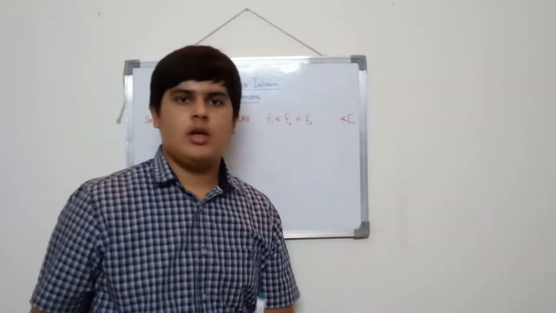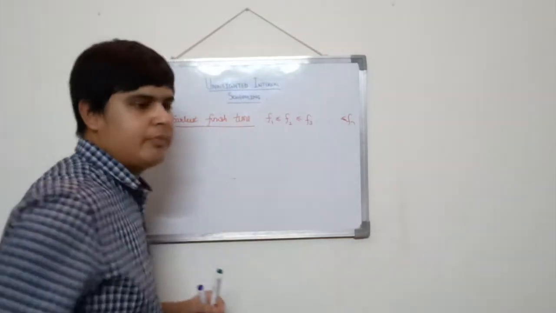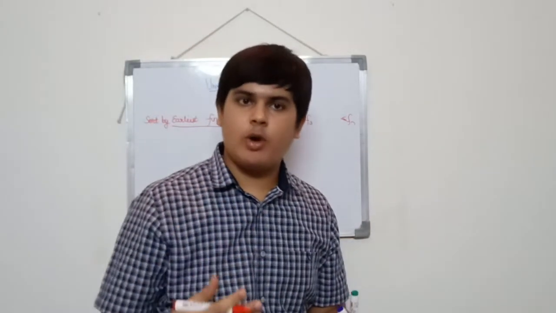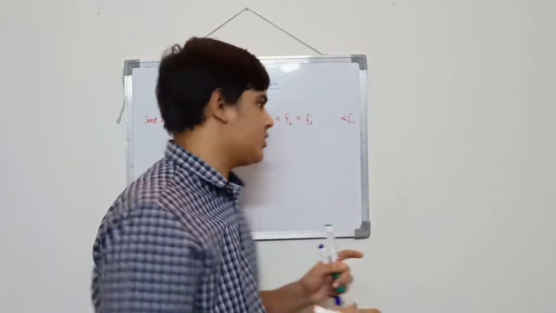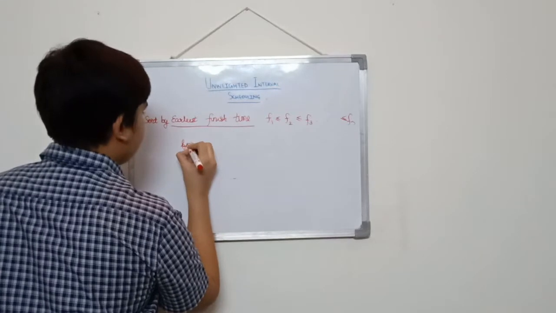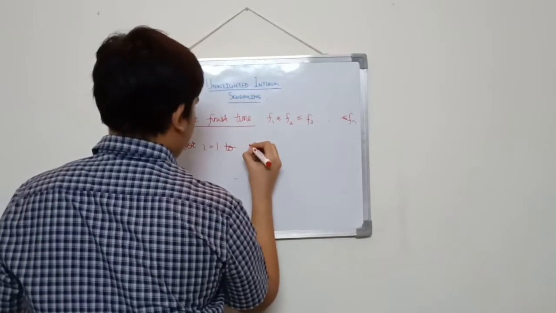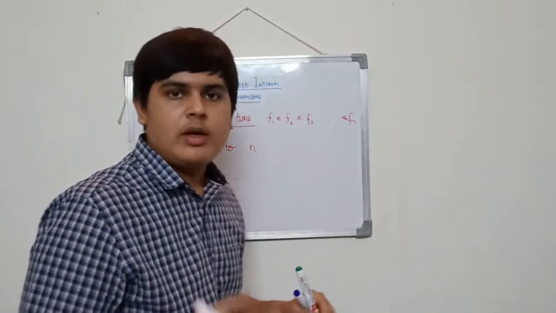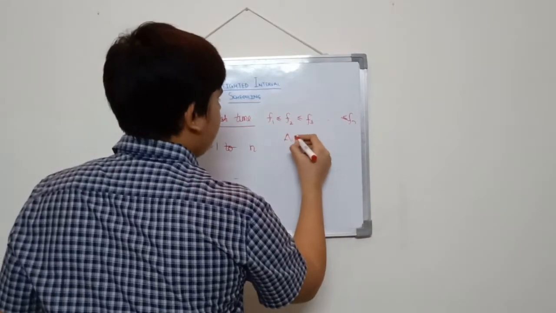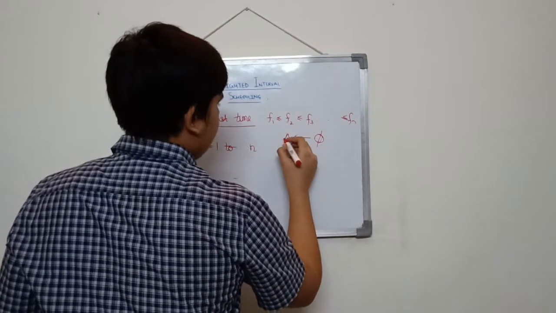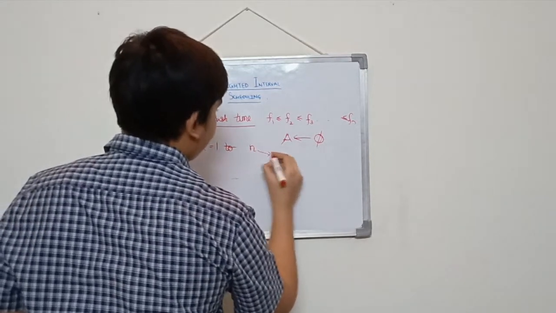So first of all, we will sort these jobs in the order of earliest finish time. Then we'll run a for loop to find the compatible jobs from the job with the earliest finish time. For example, for i equal to 1 to n. Before I run the for loop, let me take a set A. It is a null set as of now. For i equal to 1, where n is the number of jobs.